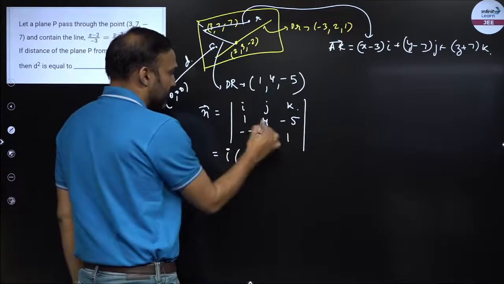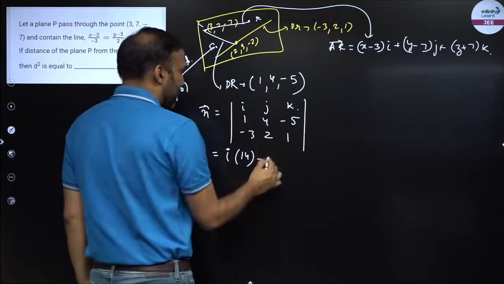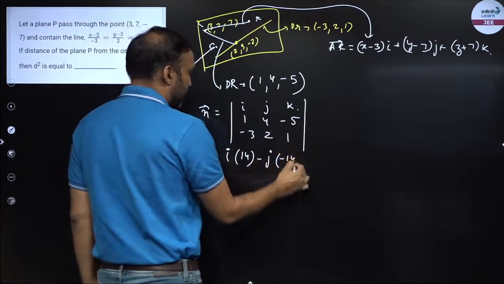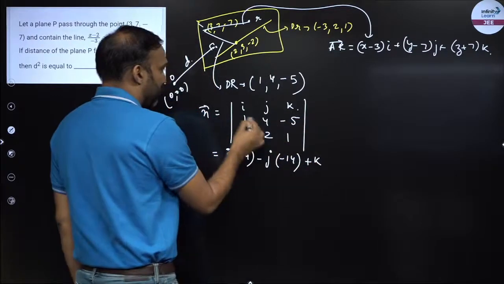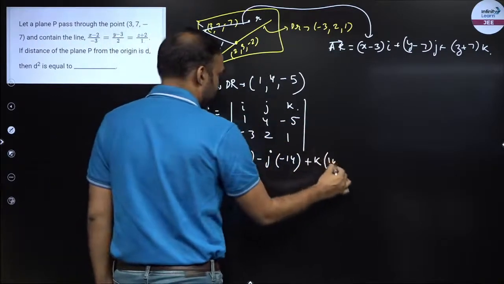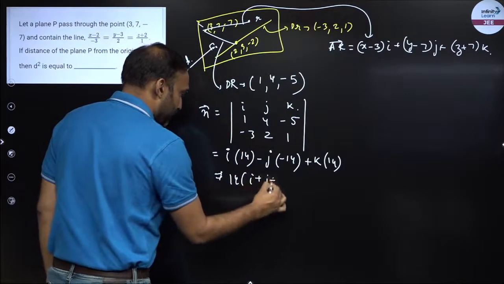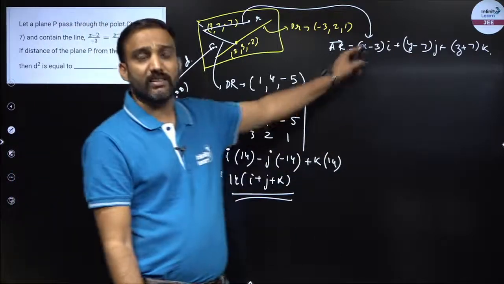Let us simplify this. 4 plus 10, that is 14, right? Minus j times (1 minus 15), that is minus 14, plus k times (2 plus 12), 14. So once again I can take 14 out and I'll have i plus j plus k. This is the normal vector, and that is the vector in the plane.